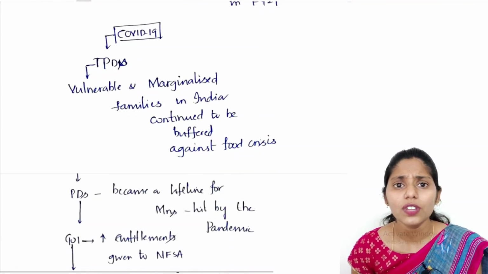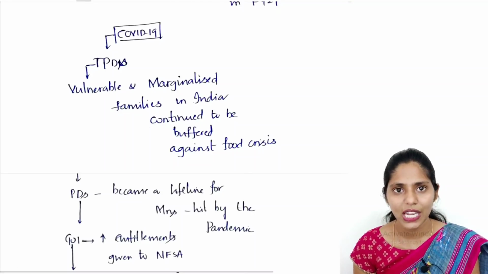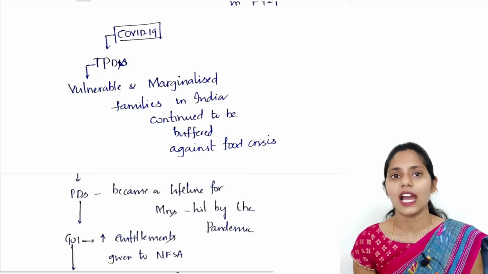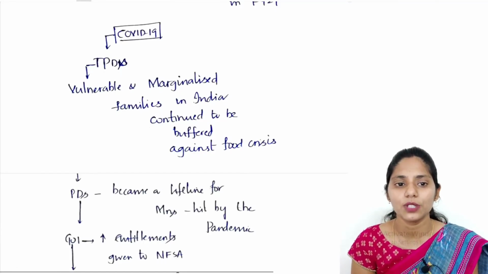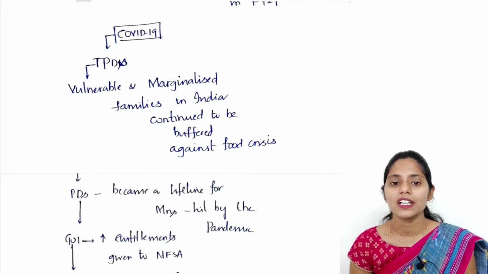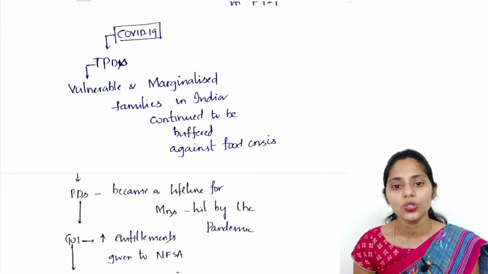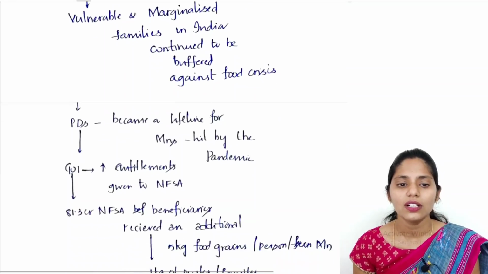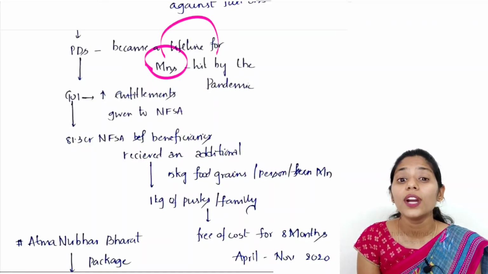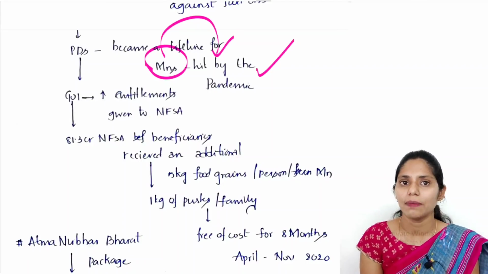Because of this COVID-19 pandemic, we came with this PDS system, and already earlier also we had the National Food Security Act as well as the public distribution system. Under this PDS, vulnerable people and marginalized families continue to get food. The PDS system became a lifeline for millions of people hit hard by this COVID-19 pandemic.